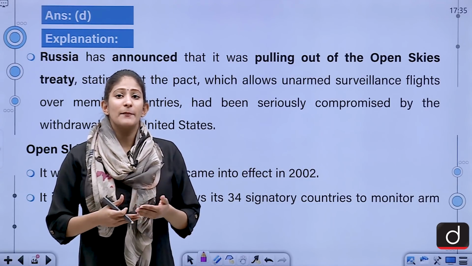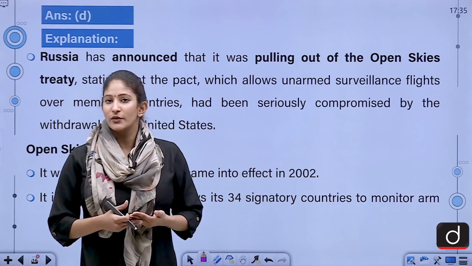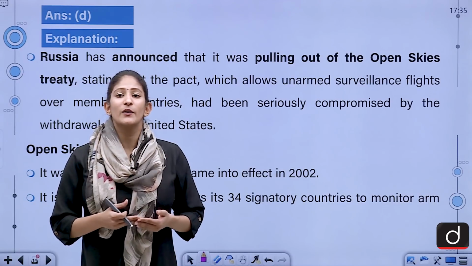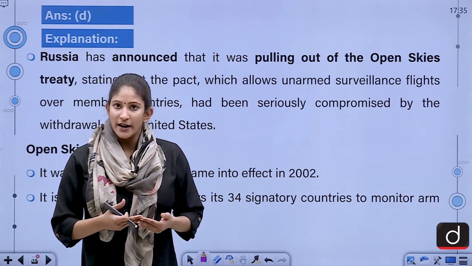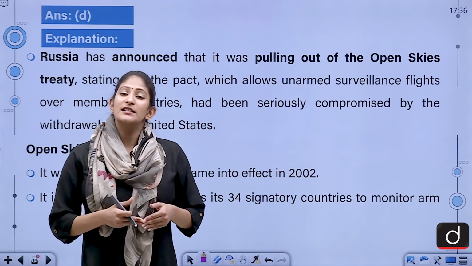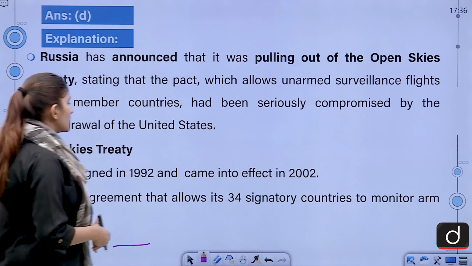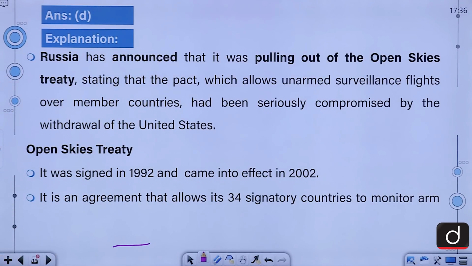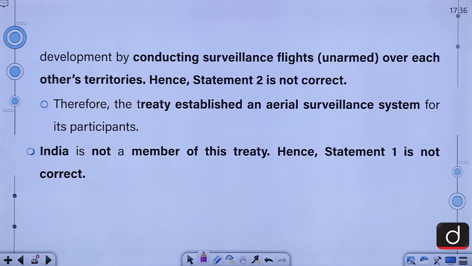That means it was a capacity building measure, but Moscow rejected it by saying that it would be used for extensive spying. This idea was revived in the year 1989. It was signed in 1992 and came into effect in 2002. It is an agreement that allows its 34 signatory countries to monitor arms development by conducting surveillance flights over each other's territories.